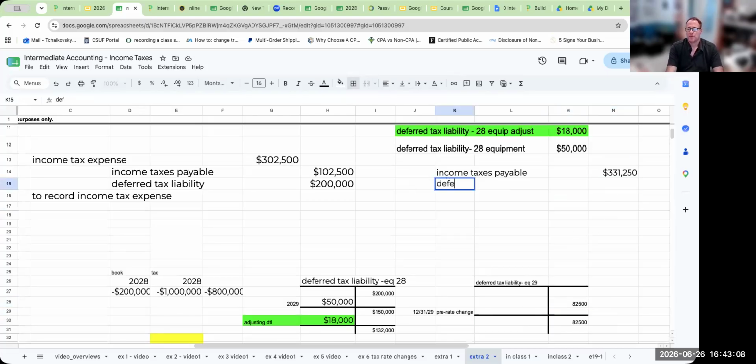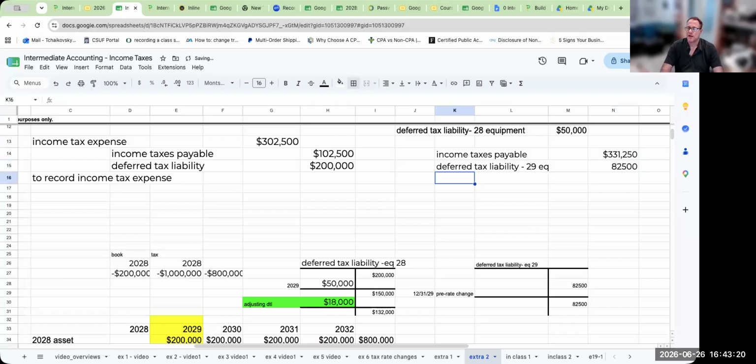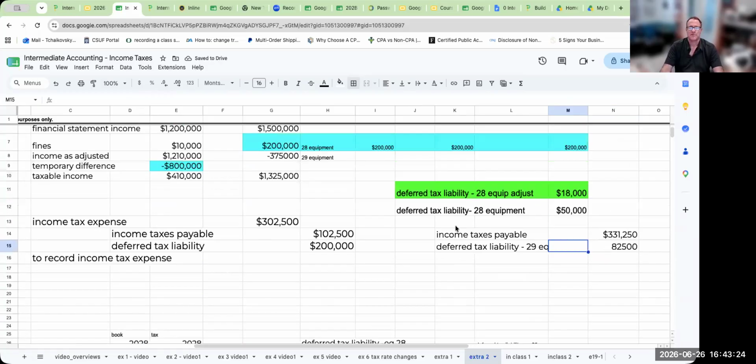So my deferred tax liability on the 29 equipment is going to be here at 82,500. Okay, so again, I'm separating this out just so it's easier for you to follow along. Could you combine these? Yeah, I don't have a problem with that.